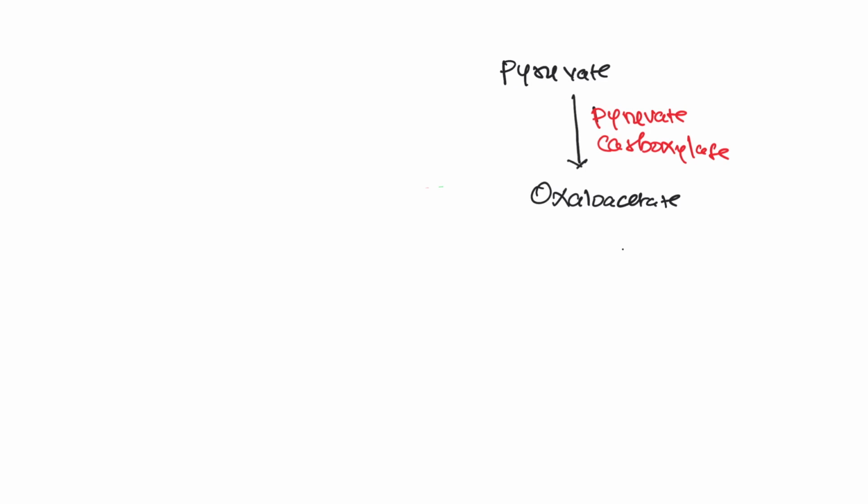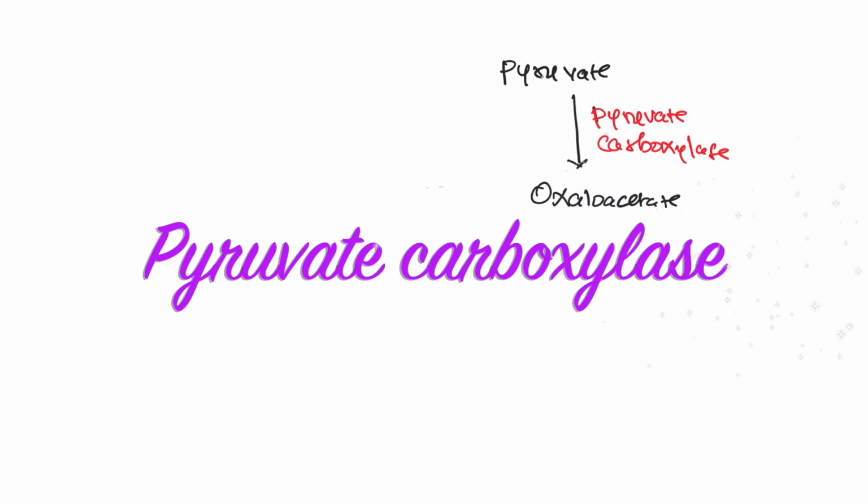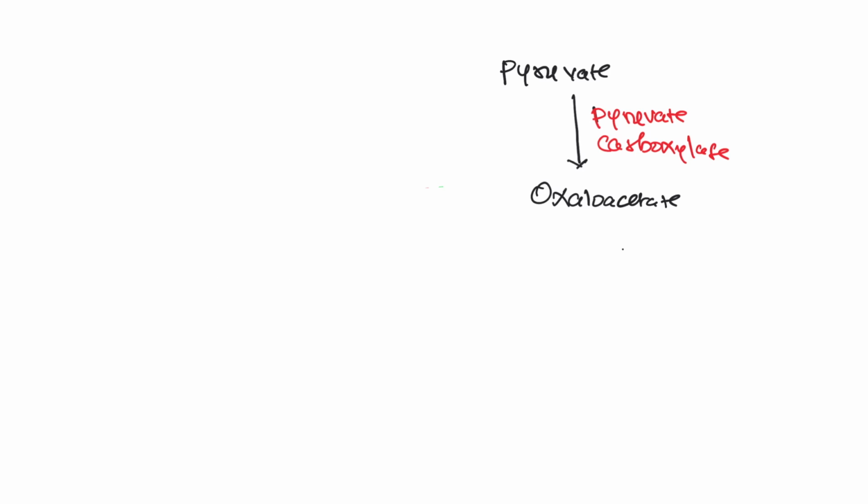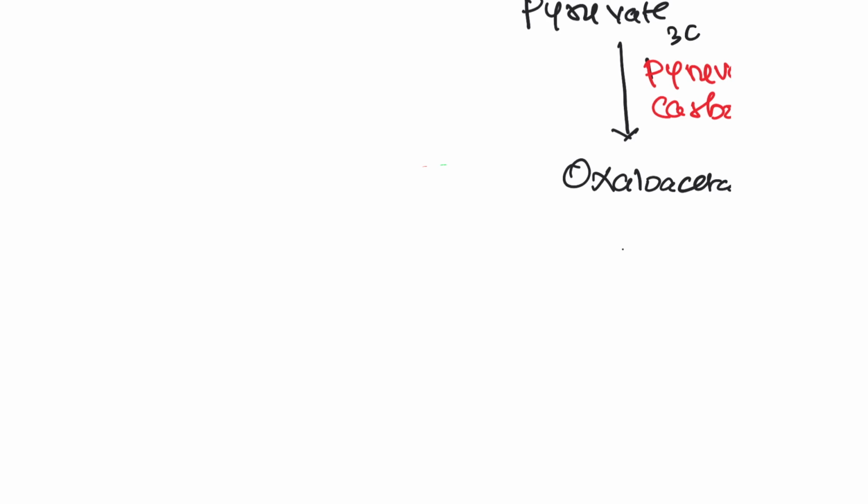The enzyme that is primarily involved in gluconeogenesis, and it is one of the most regulated and controlling points for gluconeogenesis, primarily gluconeogenesis coming from alanine and lactate going into glucose, is the pyruvate carboxylase enzyme. Now the pyruvate carboxylase enzyme is going to convert a 3-carbon pyruvate into 4-carbon oxaloacetate, and that is done by a carboxylation process where carbon dioxide is entering into the reaction. So it is a carboxylation process.